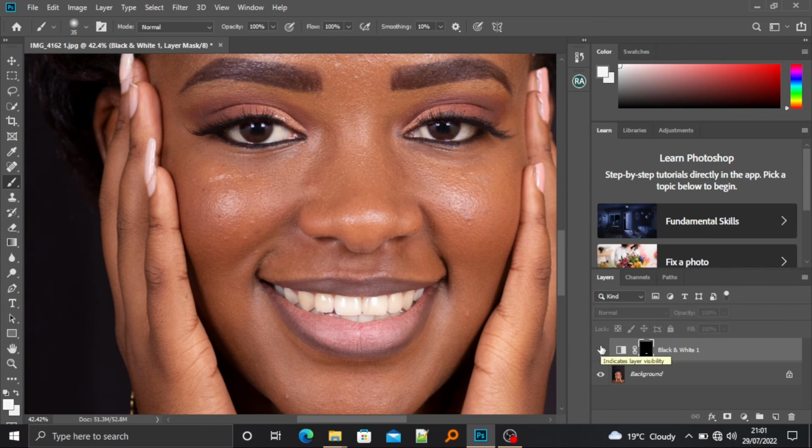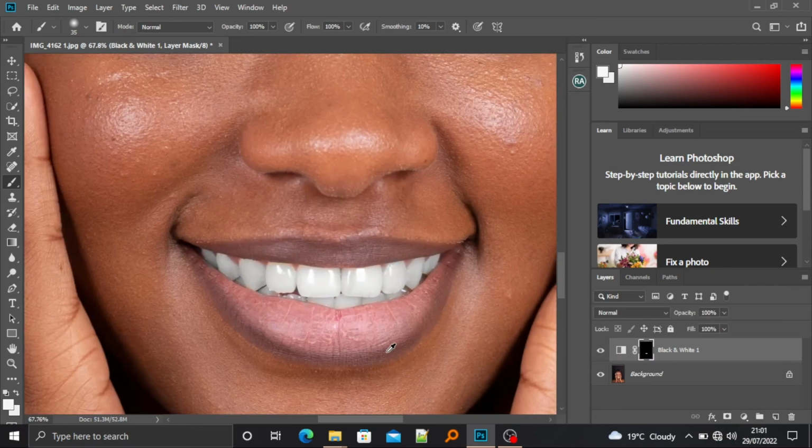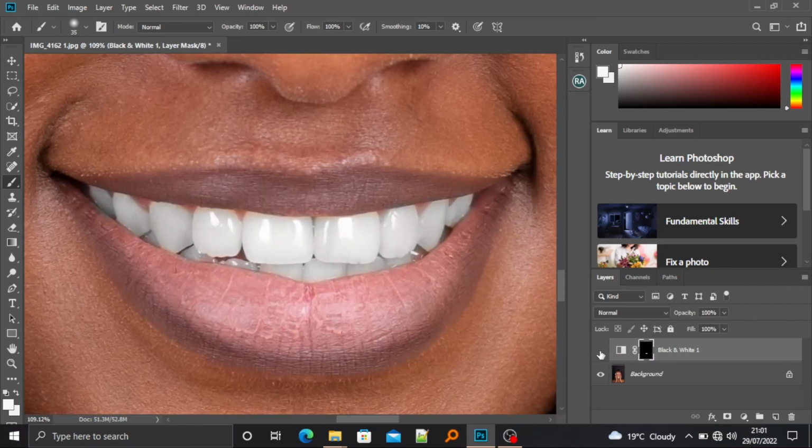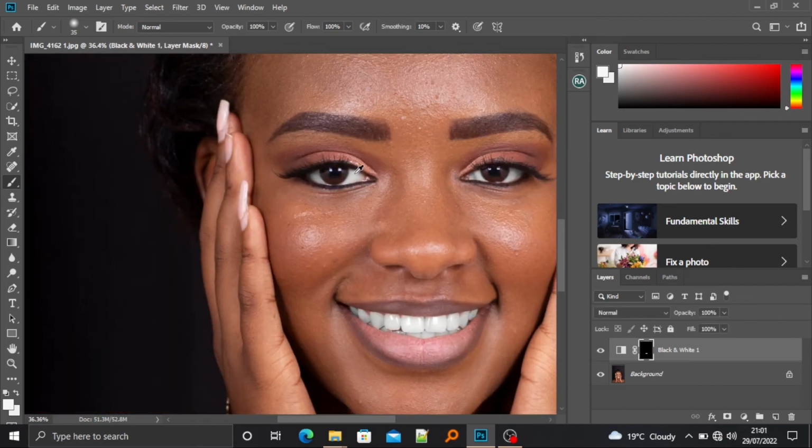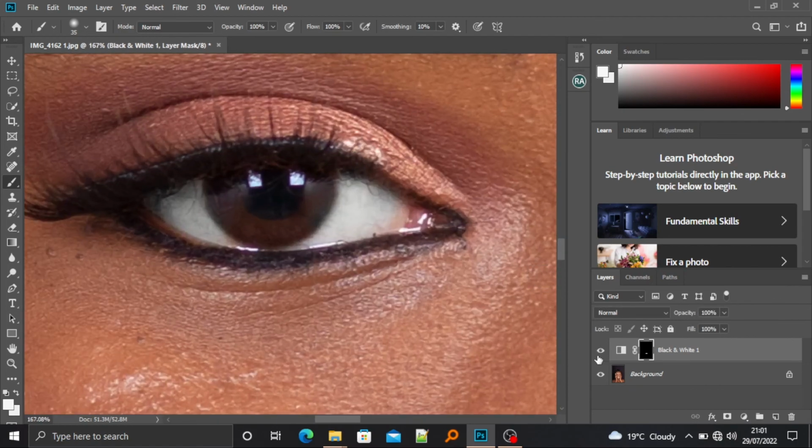This is our before and this is our after. Let me zoom in a little bit. This is the before and this is the after. For the eyes, you can see this is the before and this is the after.